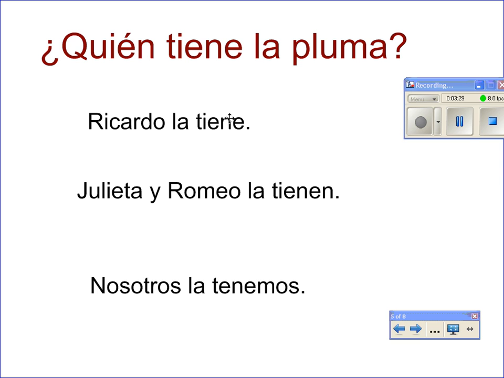So Ricardo la tiene would be Ricardo has it. We have it. Nosotros la tenemos. Okay, so do not get confused there. You've got your subject and your verb, and then separately you've got la pluma, which goes before the verb.